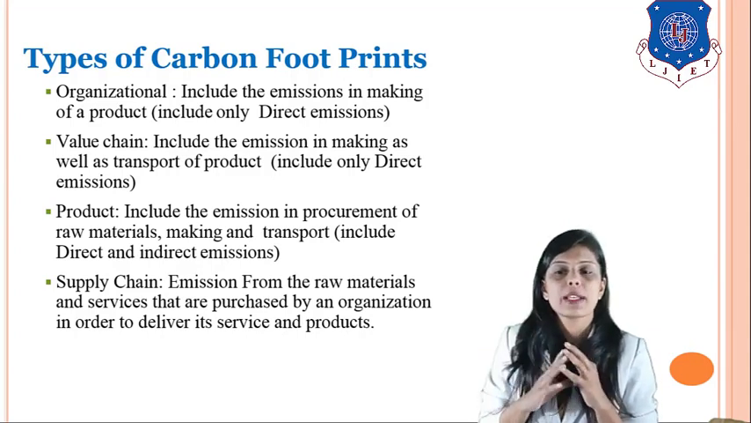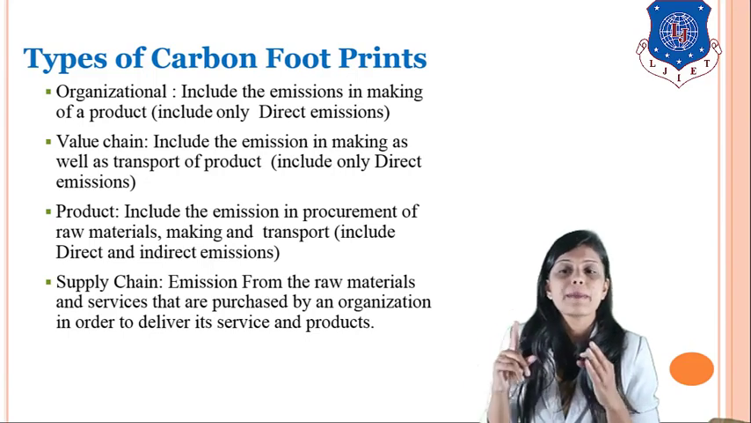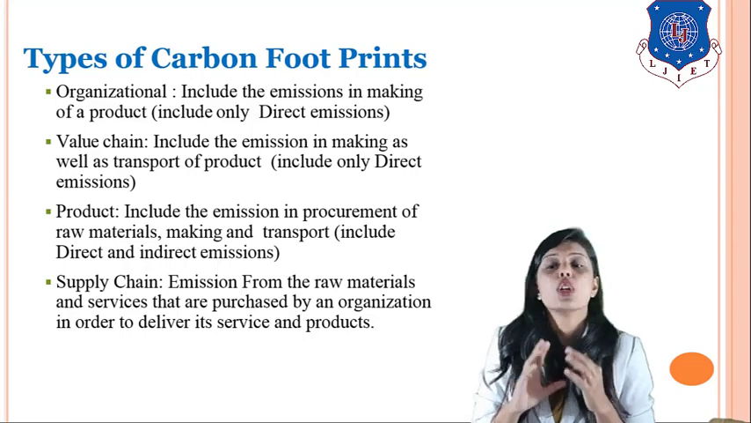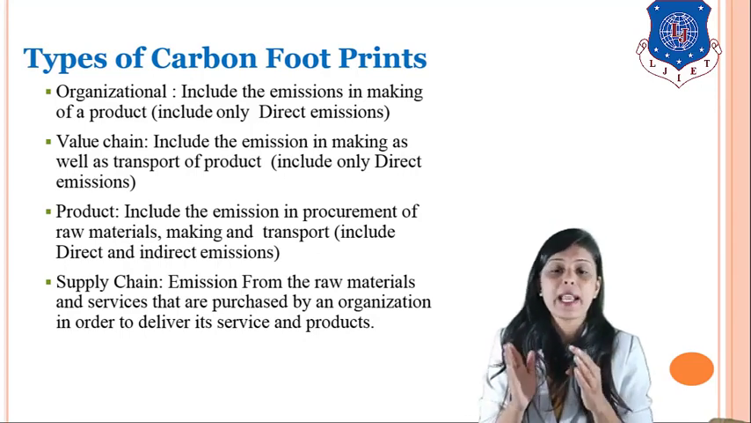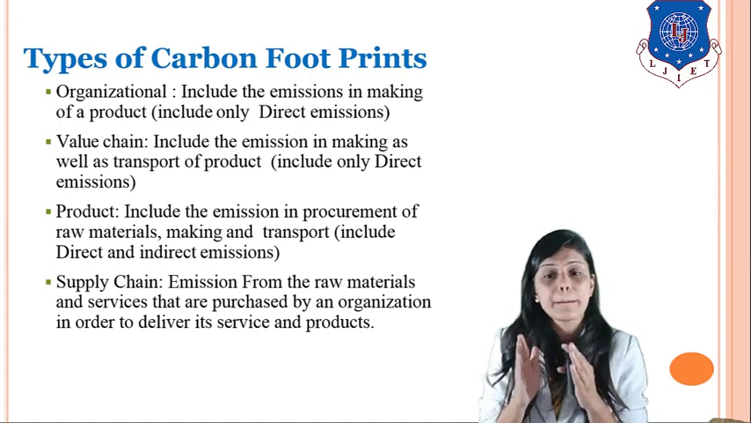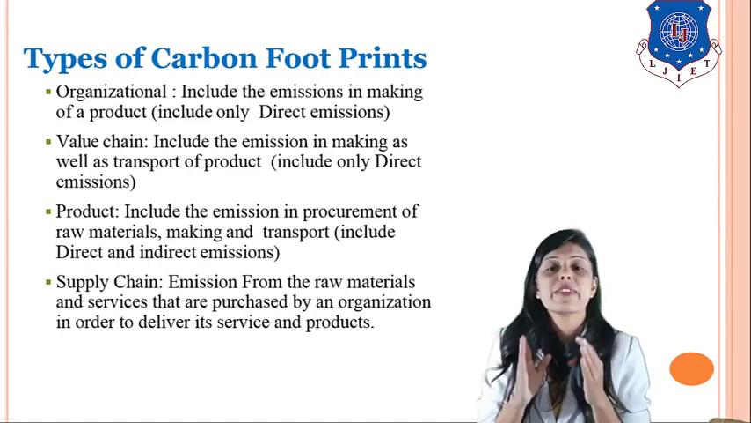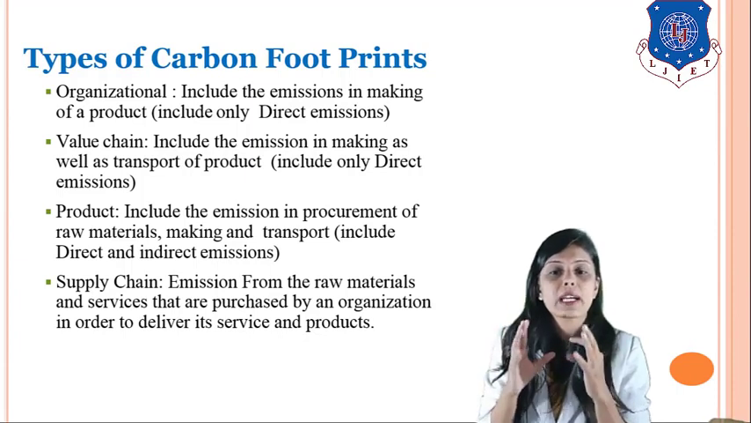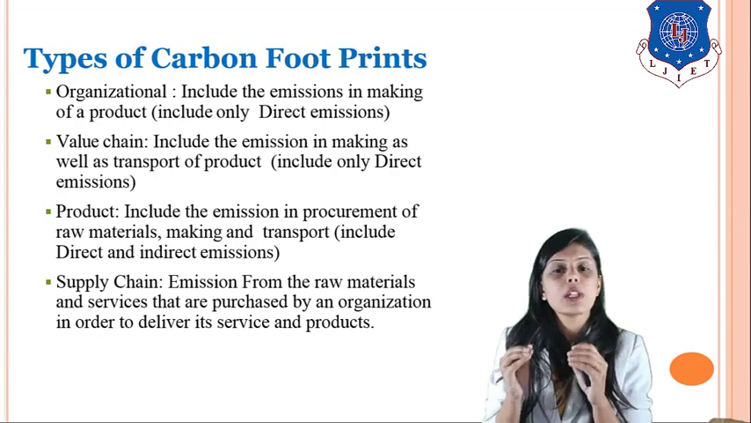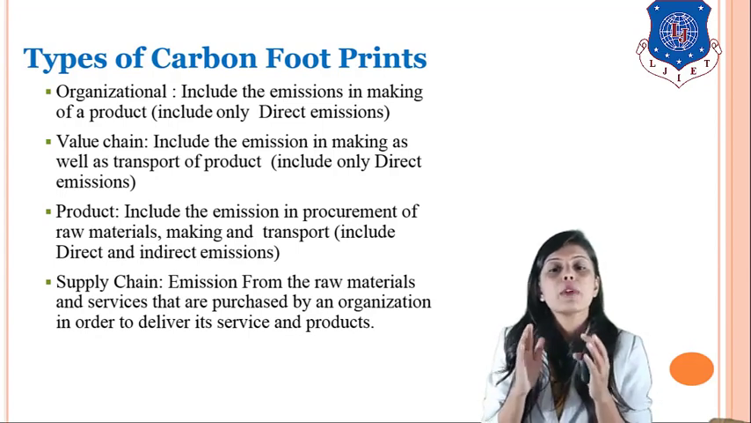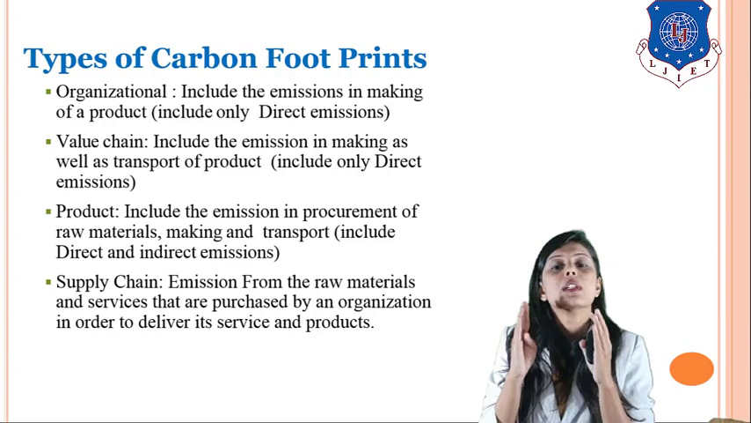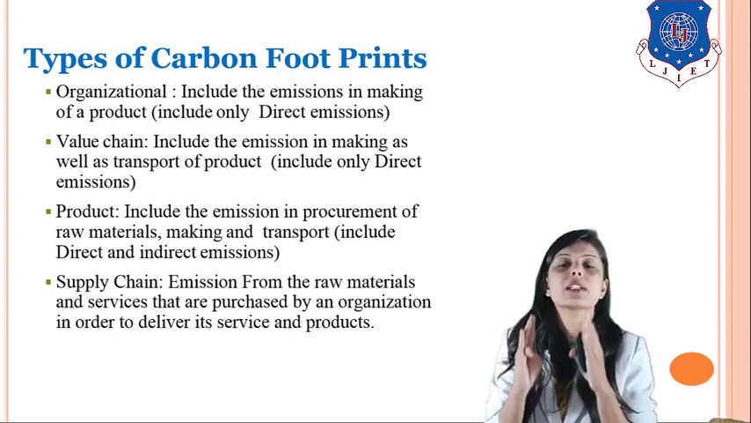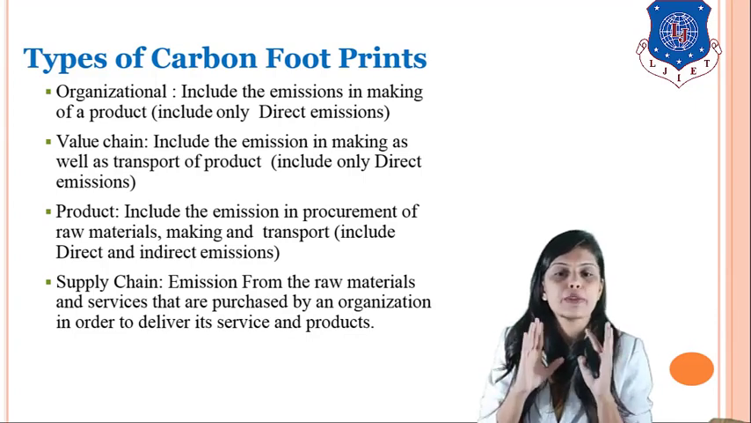What do you mean by value chain carbon footprint? It includes the emission in making as well as transport of the product. It includes only direct emission. So while making the product and transporting the product by the company itself, it is known as the value chain type of carbon footprint. So it only includes direct carbon footprint. I've got all the raw materials in the company. So during the making of the product, the carbon released, and during transporting the product, the carbon released, is known as value chain carbon footprint.